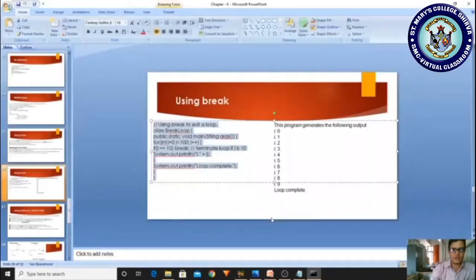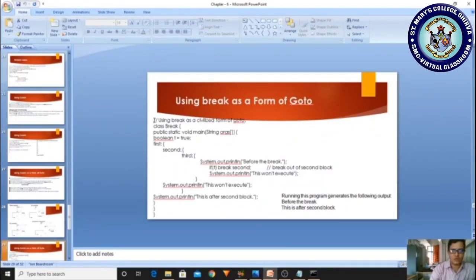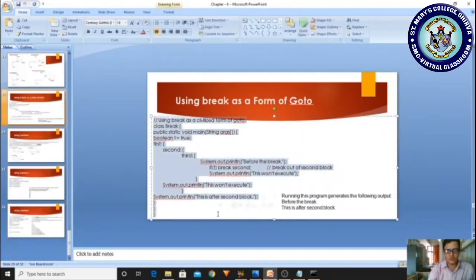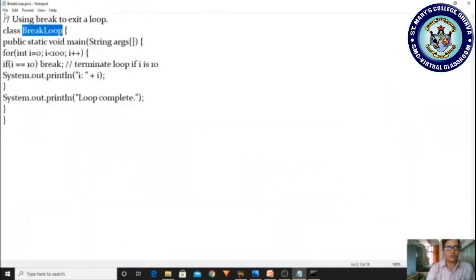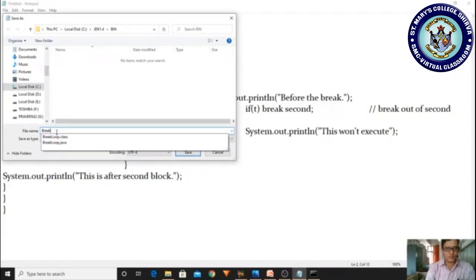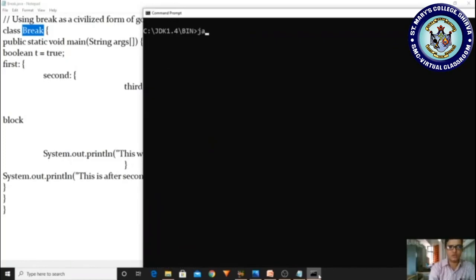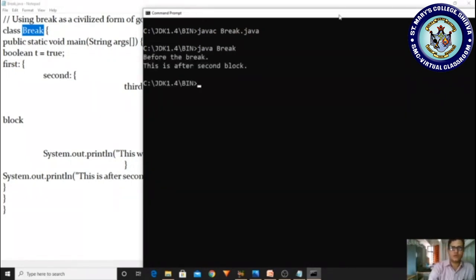Okay, and next our concept is break as a form of goto, and here one civilized form of a break exists, and I'm copying and going to the new file. I'm pasting and saving the file. Go to file, save, paste.java. Now come here, command prompt, clear the screen, compile it, javac break.java, java break. Yes, likewise it will execute.